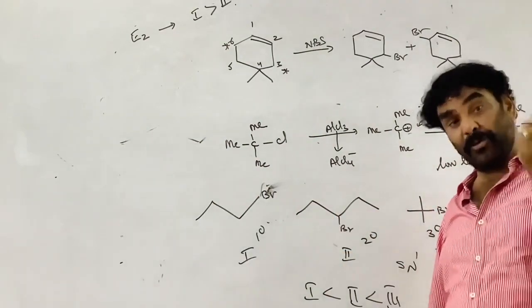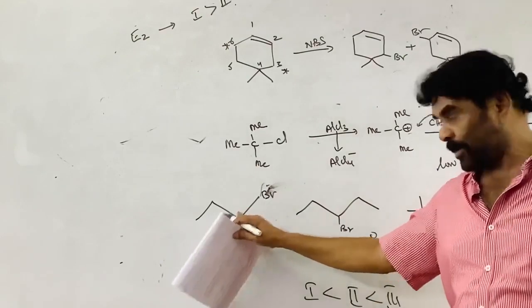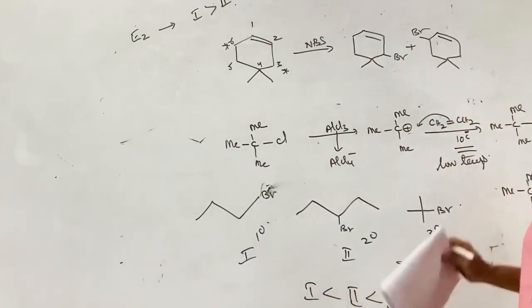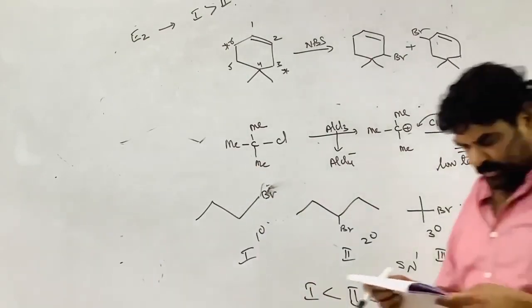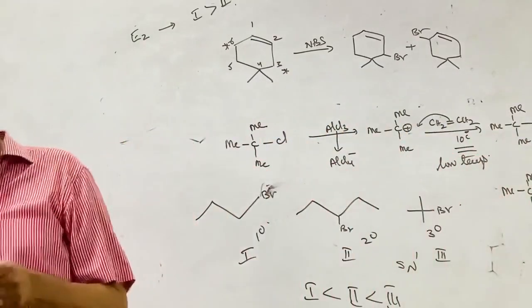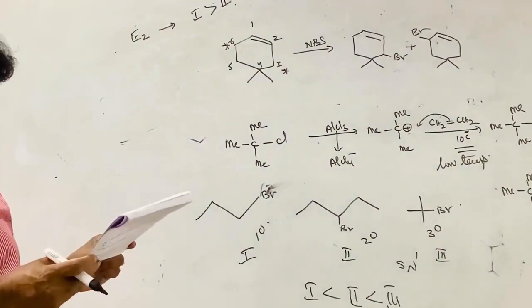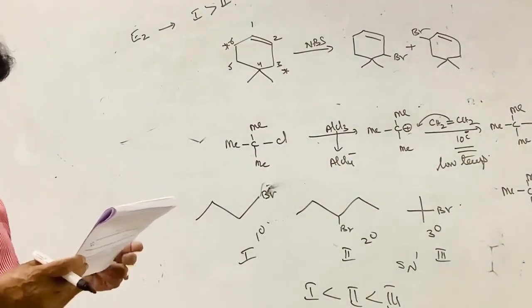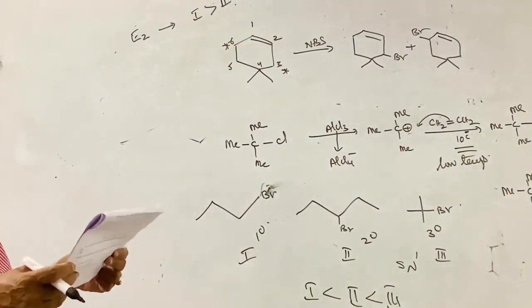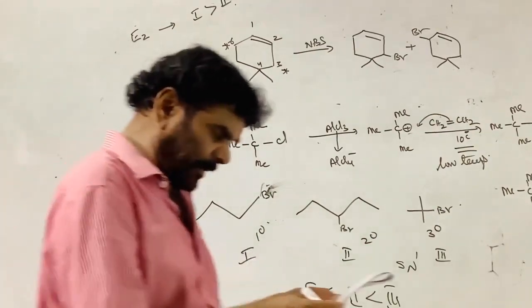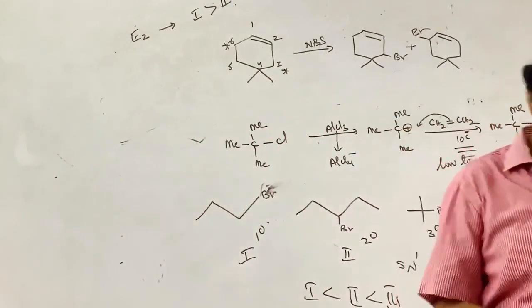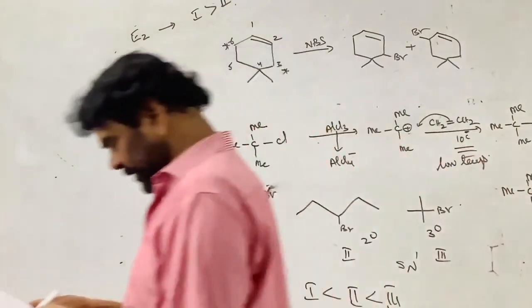And for the SN2 reaction, 1 degree is more readily reactive, next 2 degree, 3 degree least for SN2. So A is the correct option, and reactivity of SN2 is also 1 is more than 2 is more than 3. A and D are correct. The correct option is C.